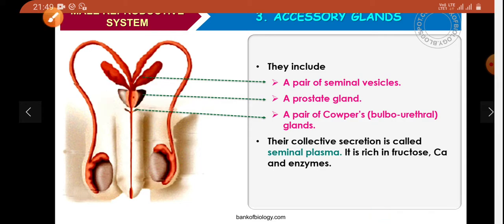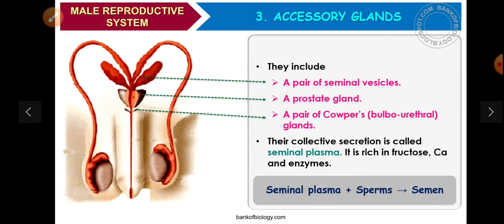Their collective secretion is called seminal plasma. It is rich in fructose, calcium, and enzymes. Seminal plasma plus sperm together form semen. What is semen? Semen is sperm with seminal plasma, that together is known as semen.